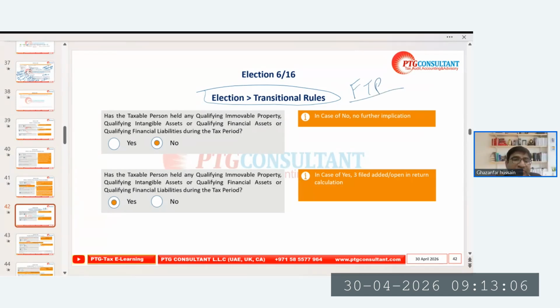We have to opt for that. But again, this is not applicable on all businesses, while the first realization is applicable on all businesses. But in a return, we must know what the transitional relief is. Transitional relief covers qualifying immovable property, financial intangible assets and qualifying assets during the first tax period.